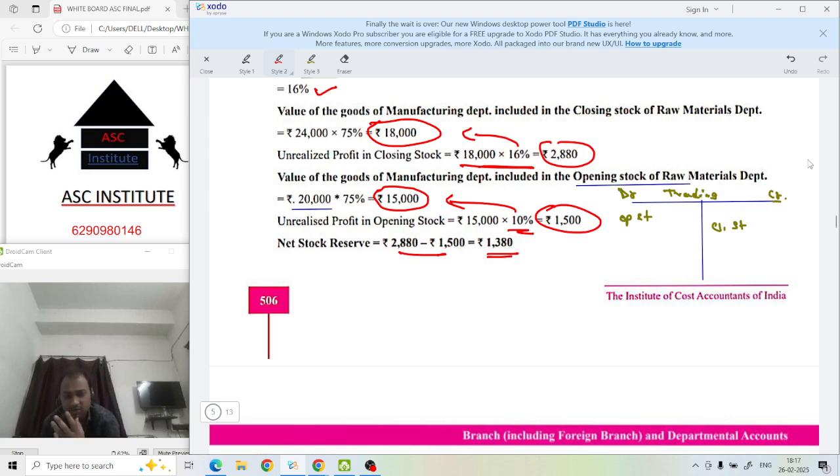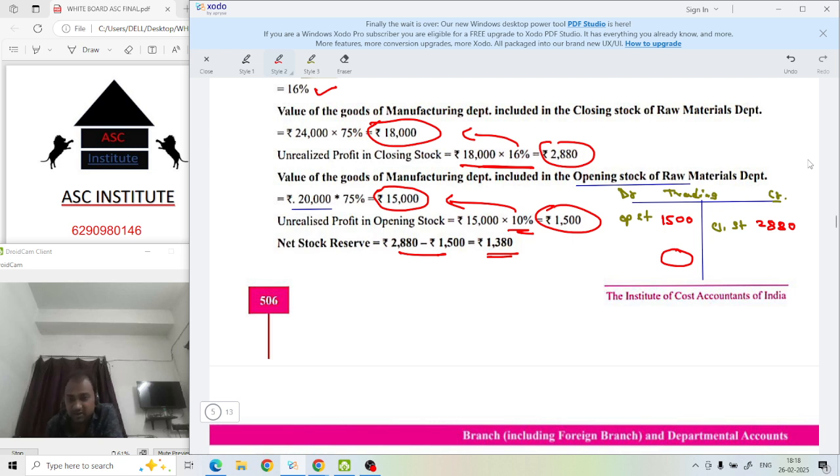How much profit is included in this opening stock? 1,500, isn't it? We calculated 1,500. How much profit is there in this closing stock? 2,880. So how much extra profit has been there? We have to find that in this blank space.